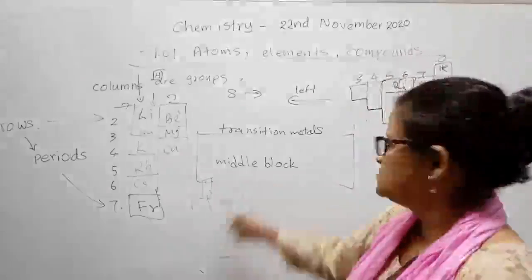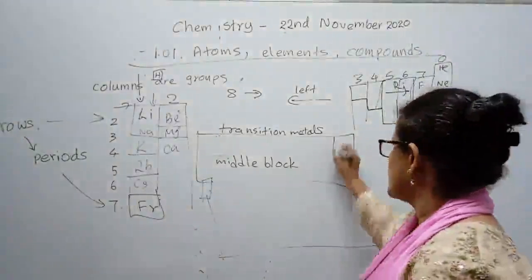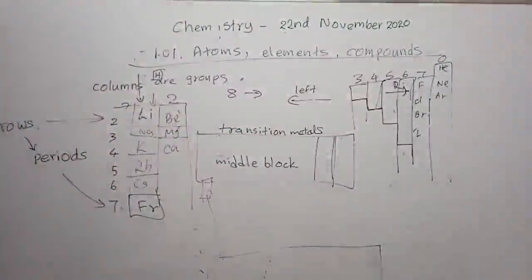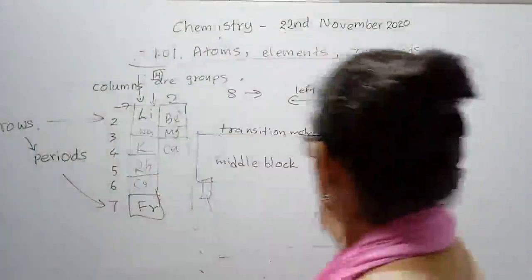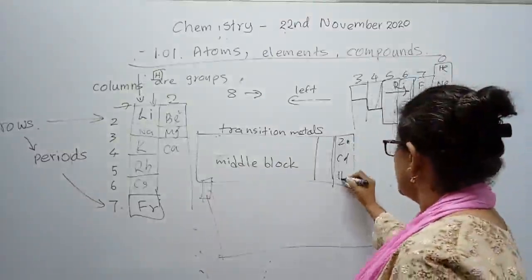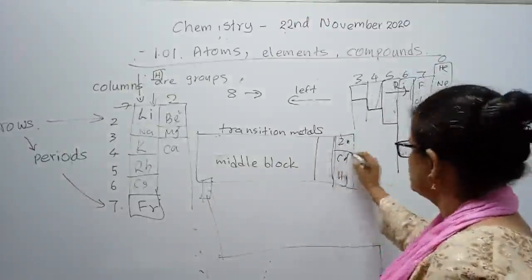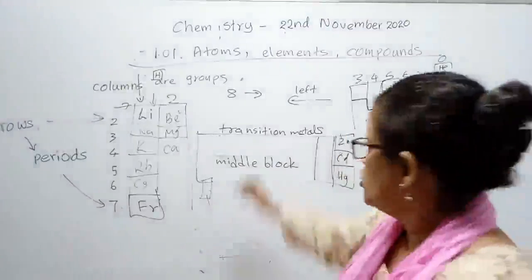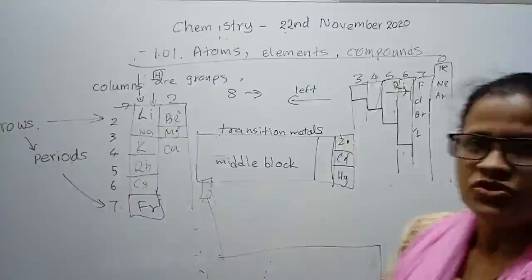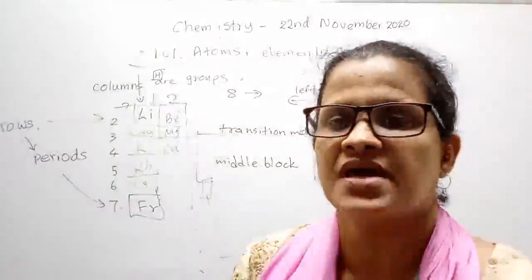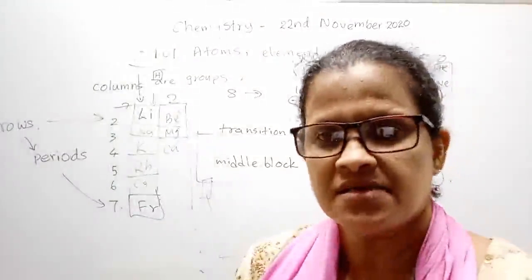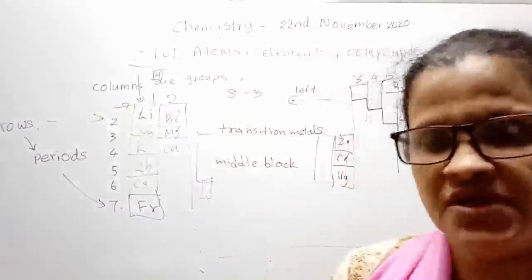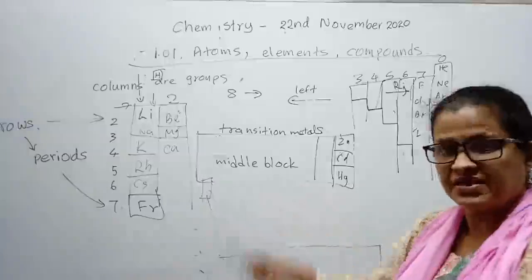Remember, these elements behave in different ways. That is why they are not given in a group. See, there are three elements in this one line. I'm talking about the last one: zinc, cadmium, and mercury. They are in one column, but the three of them are not the same. They behave in different ways. That is why they are not given a group number. Normally, group numbers are given to elements that behave in the same way in a chemical reaction, right? That is why in the transition block we do not include any group number. Scientists did not include any group number, but they have a row number. Remember, the period number is there.